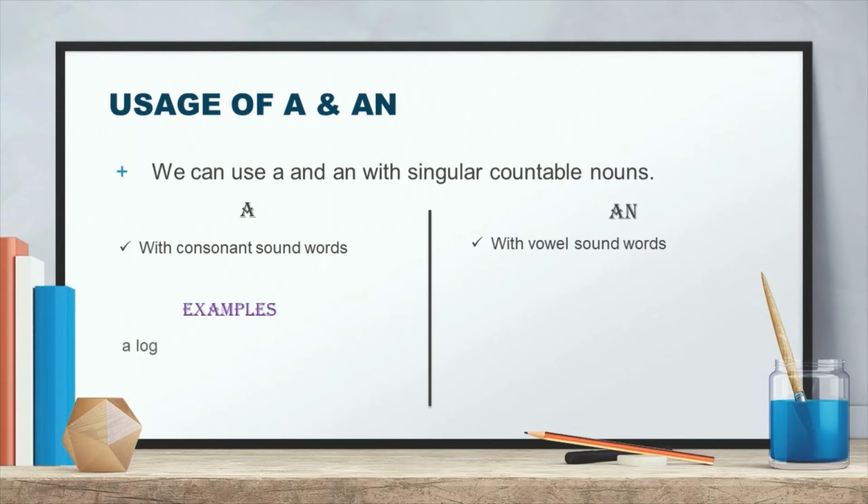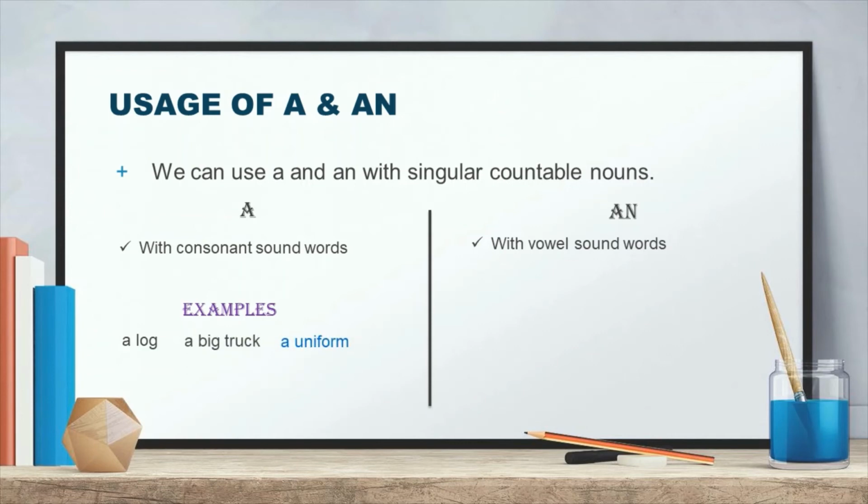Okay, and we can use an with the words which start with vowels. But if a word starts with a consonant and gives the sound of a vowel, then at that time also we can use an. Okay, now let's try to understand with some examples.